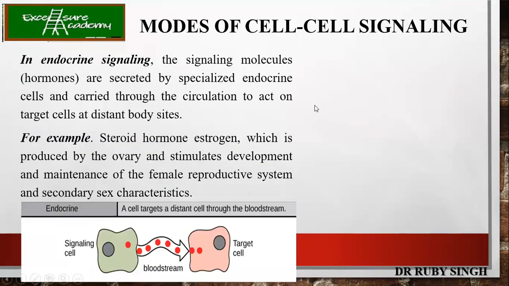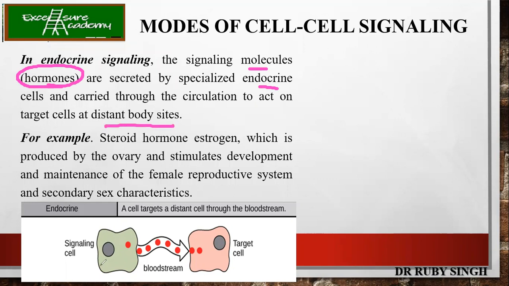Now, modes of cell signaling. Here we are going to discuss three types of cell signaling. The first one is endocrine signaling. In endocrine signaling, the signaling molecules or hormones are secreted by specialized endocrine cells, and they are carried by the circulation to act on target cells at a distant body site.